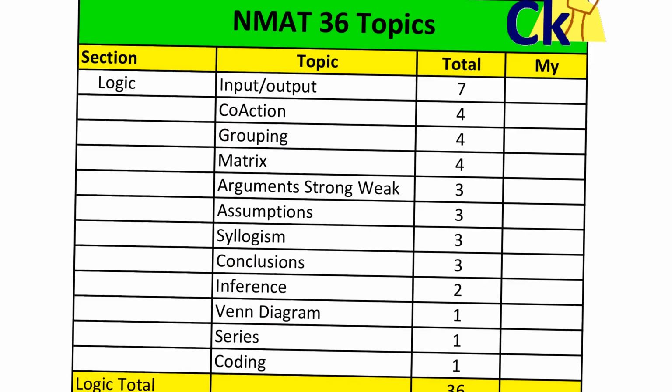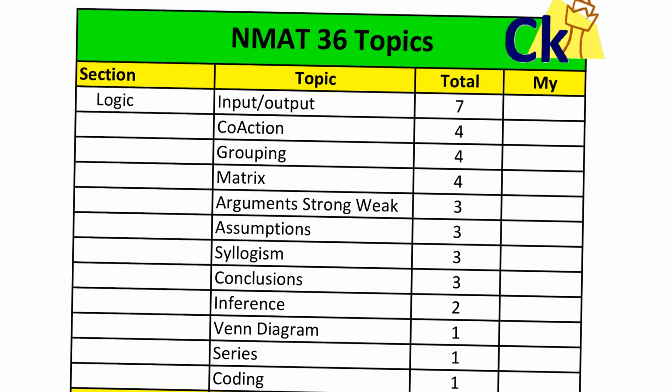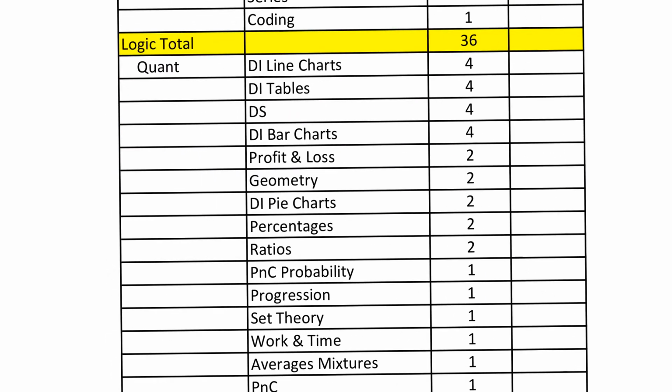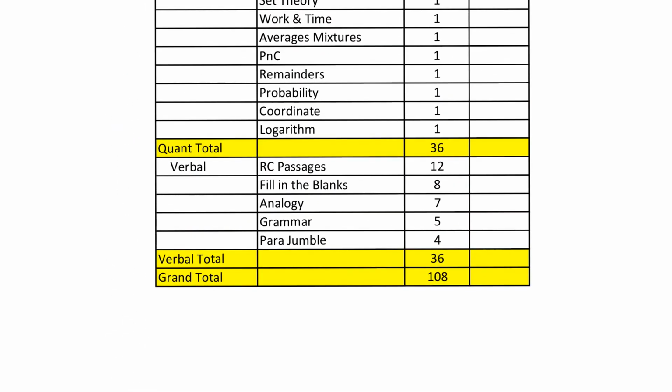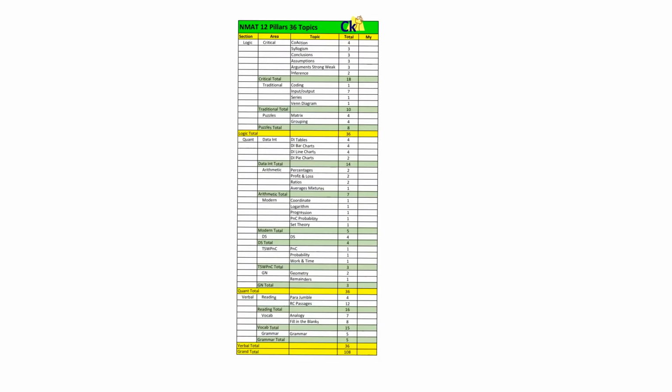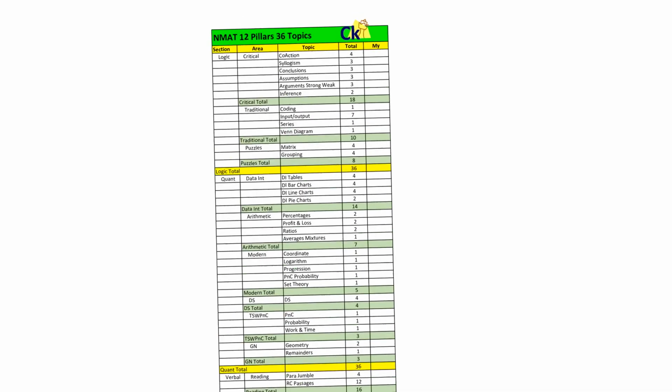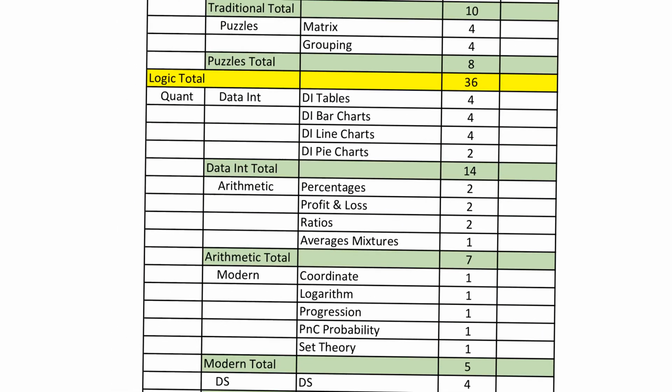Okay. So these are all the sections. This is the breakup of all the topics. You can pause the video and check it out. That is the breakup for the logic section. There are total 36 topics. Then quant breakup and verbal breakup. Yeah, so these are all the topics of quant, 12 pillars and 36 topics. So you can pause the video and check it out.